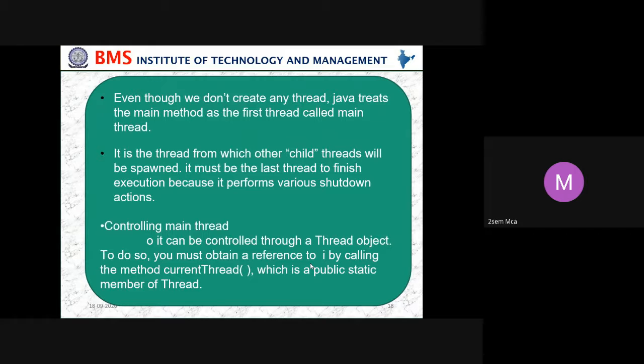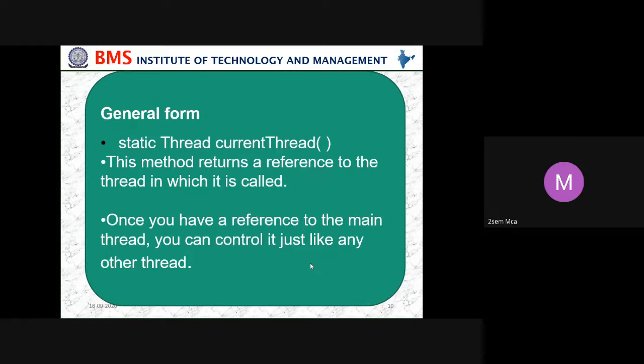Even though we don't create any thread, Java treats the main method as the first thread, called the main thread. It is the thread from which other child threads will be spawned. It must be the last thread to finish execution because it performs various shutdown actions. Controlling the main thread: it can be controlled through a Thread object. To do so, you must obtain a reference to it by calling the method Thread.currentThread, which is a public static member of Thread.